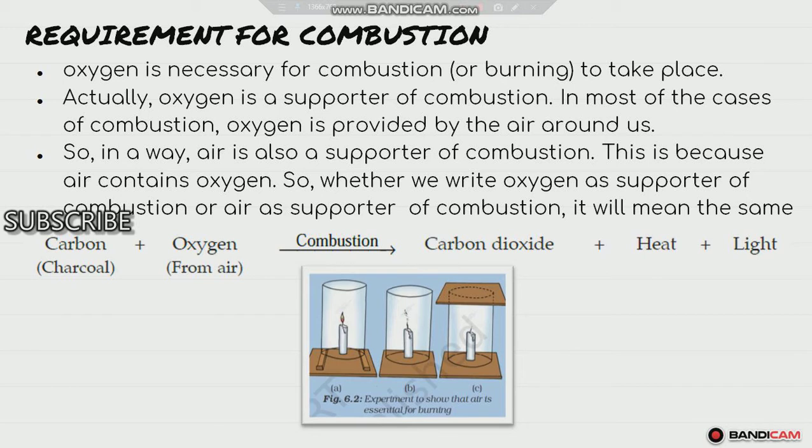The substance which undergoes combustion is said to be a combustible substance, and it is also called a fuel. The conditions required for combustion are: oxygen is the most necessary one for burning to take place. Actually, oxygen is a supporter of combustion. In most cases of combustion, oxygen is provided by the air around us. So, in a way, we can say that air supports burning or combustion. This is because air contains oxygen. So, whether we write oxygen as supporter of combustion or air as a supporter of combustion, it will mean the same. So, carbon plus oxygen on combustion or burning gives us carbon dioxide plus heat plus light.